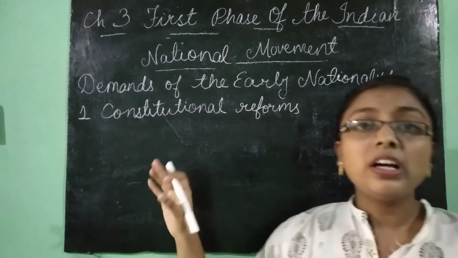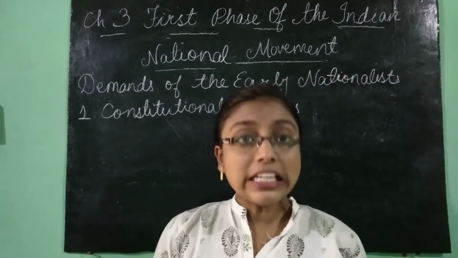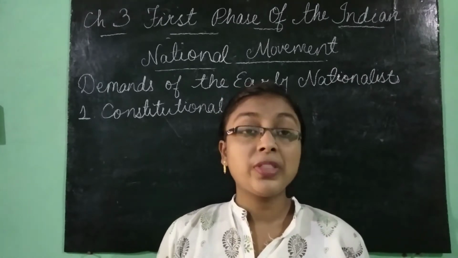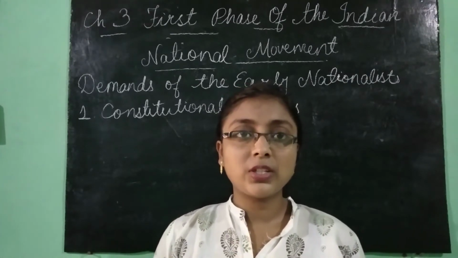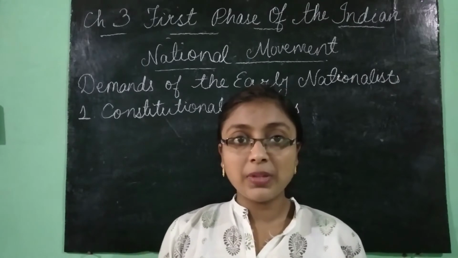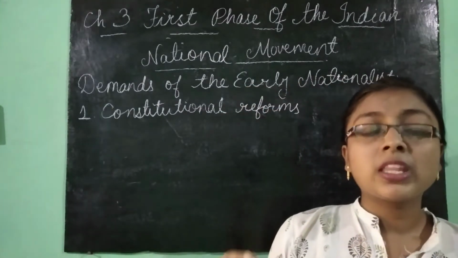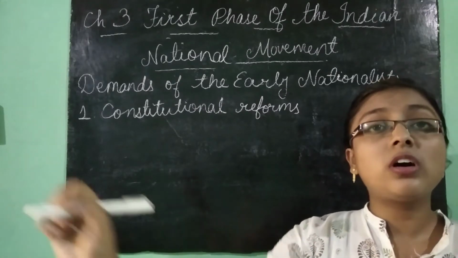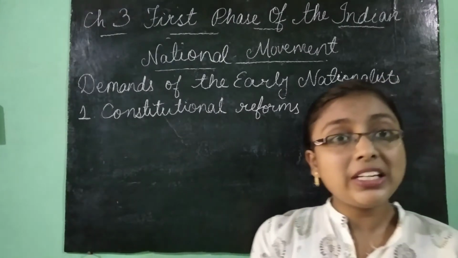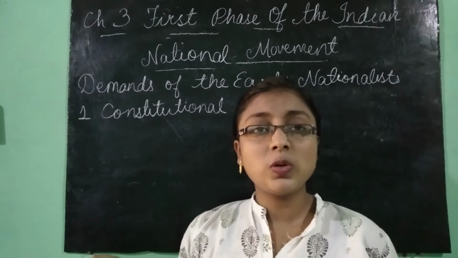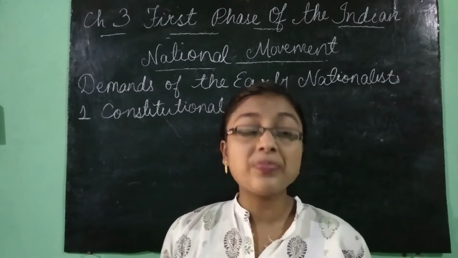Okay, now they wanted the Indian Council to be abolished. Can you relate why they asked for the abolition of the Indian Council? Because the Indian Council was comprised of British members, not Indians, so it was of no use to them.